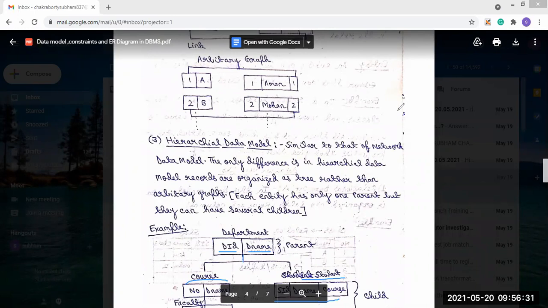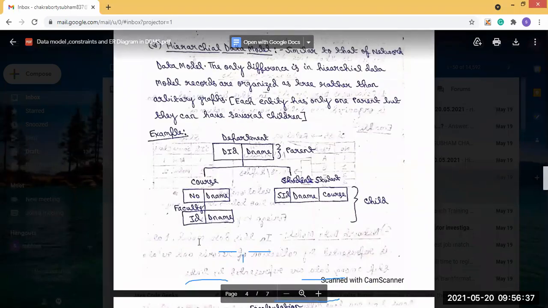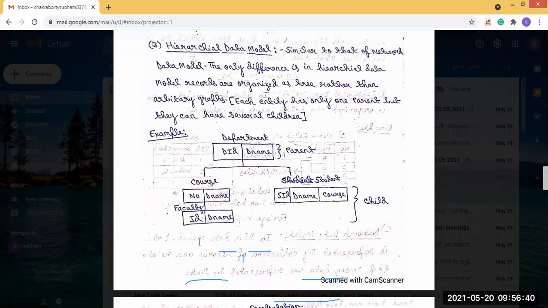Then from there you can also divide further. From faculty you can make the faculty, and this faculty is enrolled for that course, for teaching that course. Then the faculty will also be the child of the course. Then there will be faculty ID and dname, which will also be present. So here you can see this is the hierarchical structure, or tree format, and each entity has only one parent, but it can have many children. So this is the concept of the hierarchical data model. Clear?